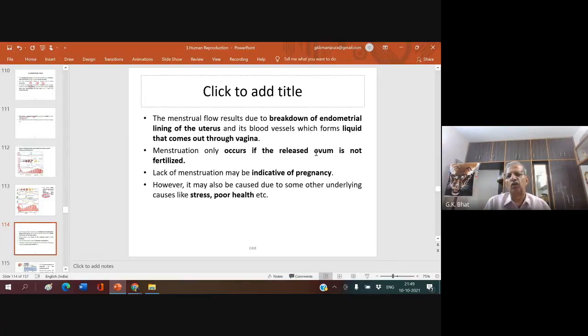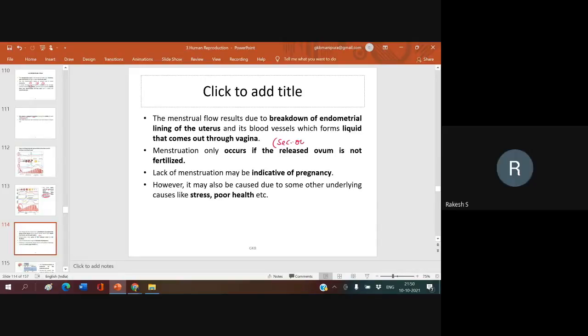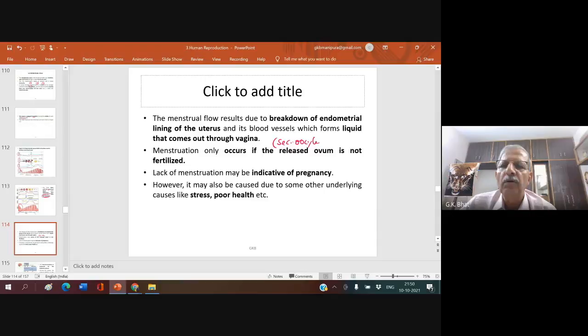Here, released ovum refers to, what is that? Refers to, Rakesh, released ovum refers to, not fertilized of the eggs. Refers to secondary oocyte. Lack of menstruation may be indicative of pregnancy.